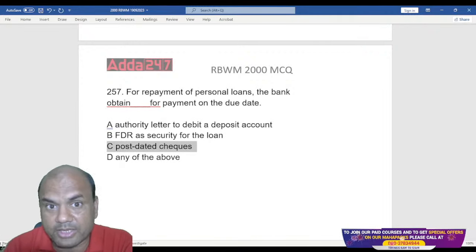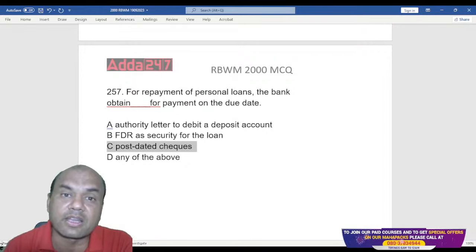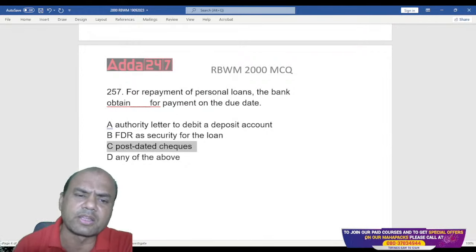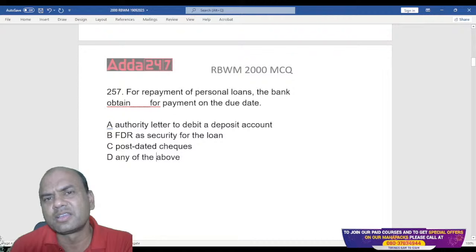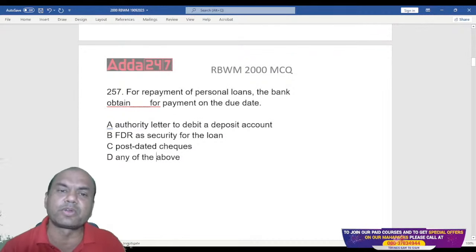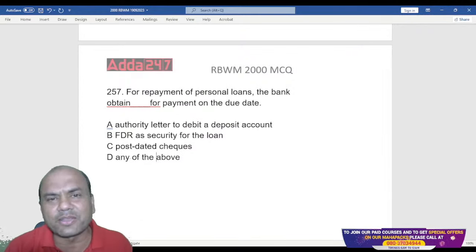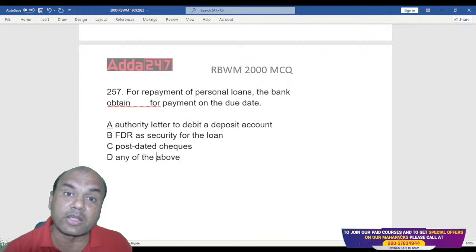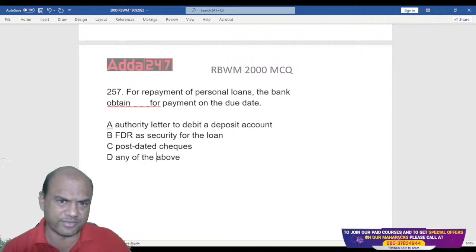Now I am talking in this present age of computers, internet, UPI, everywhere. What do we take? Do we take these PDCs now? How many of you do take PDCs now from the customer? Type yes in the comment section if you take PDCs. Three PDCs we take up till now for that Negotiable Instruments Act. But for the regular repayment, 12 PDCs, 36 PDCs, do we take it?